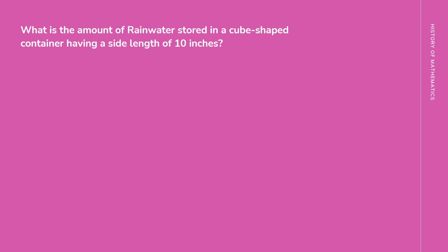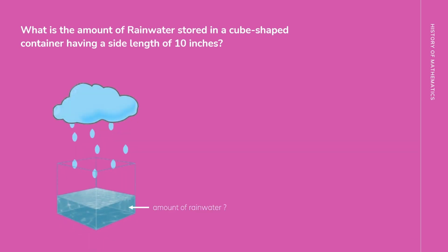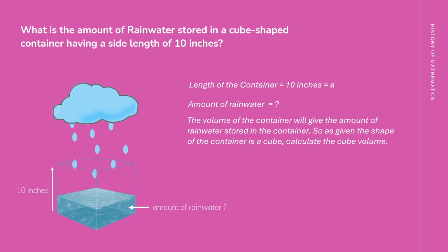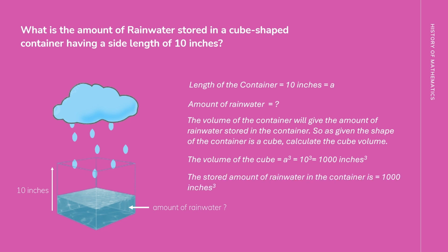Here are some sample questions. What is the amount of rainwater stored in a cube-shaped container having a side length of 10 inches? Given the length of the container equals a, which is 10 inches, we want to find the stored amount of rainwater in the container. The volume of the container will give the amount of rainwater stored. Given the shape of the container is a cube, calculate the cube volume. The volume of the cube equals a cubed, which is 10 cubed, so we get 1000 cubic inches. The stored amount of rainwater in the container is 1000 cubic inches.